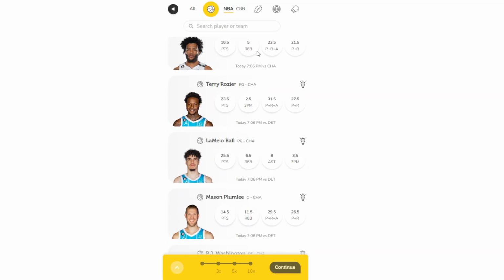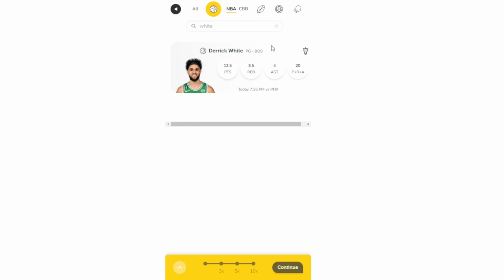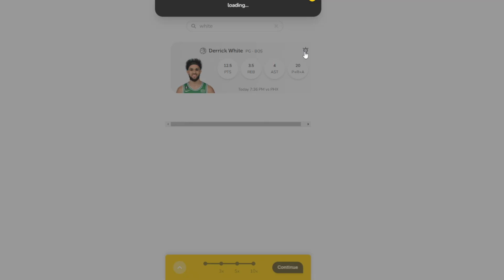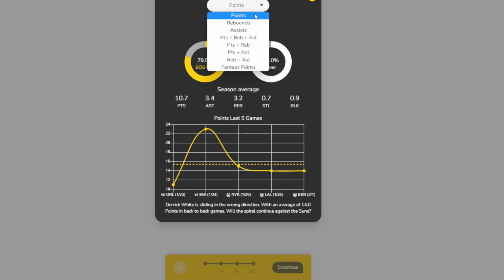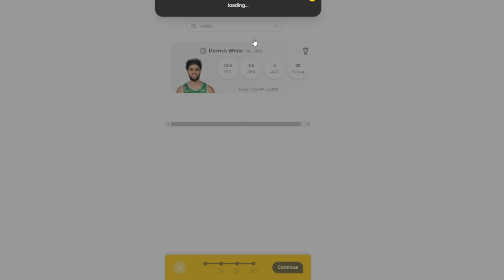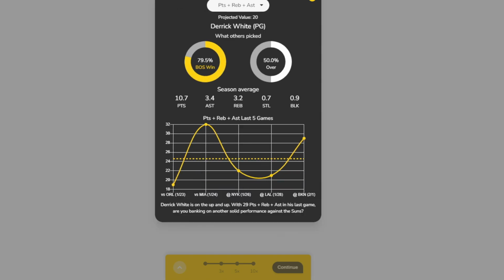All right, next one we're going to go to here. I talked about him in another video early this morning, but I still love this line. We're going to go Derek White, points, rebounds, and assists. I just like this mark with him. He's going up with no Smart, so he's going to be playing quite a bit here. Juice is on the over at -125, -130 at the 19.5 line. But even at the 20.5, I still like it.